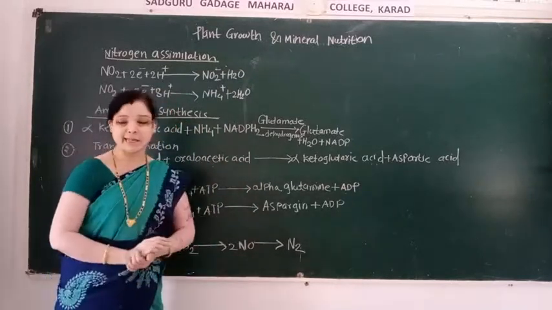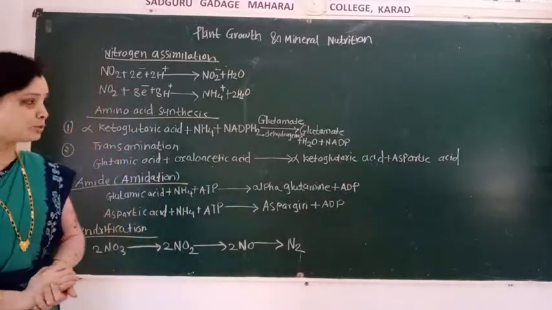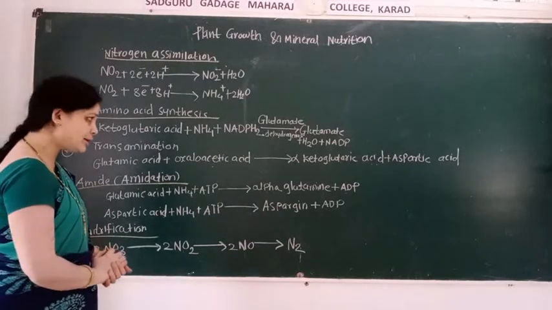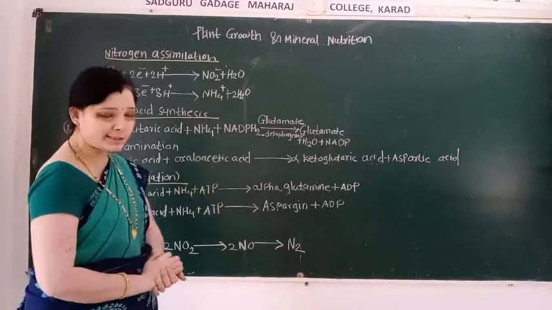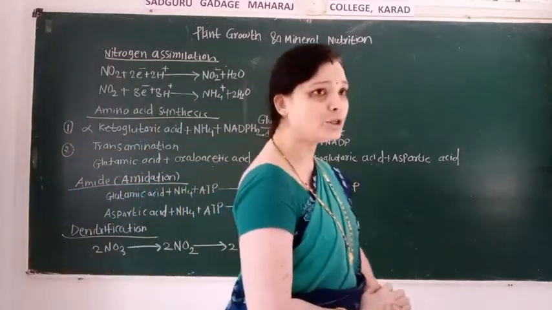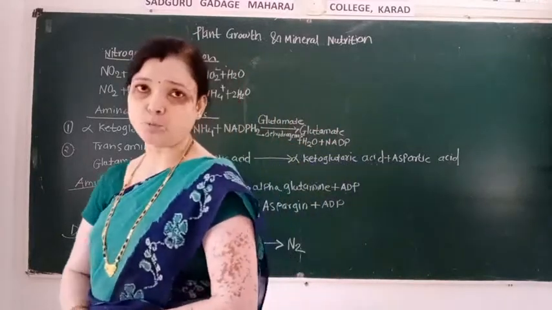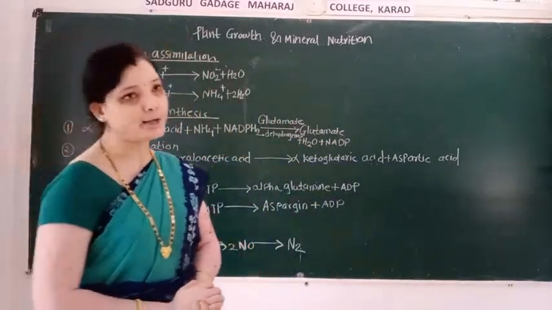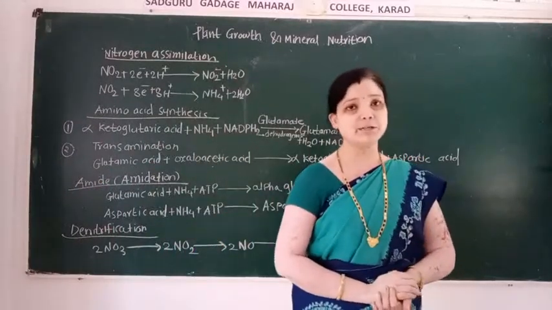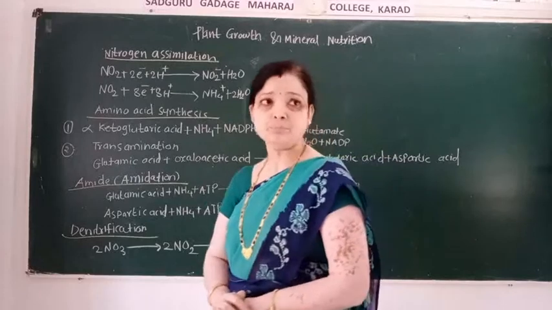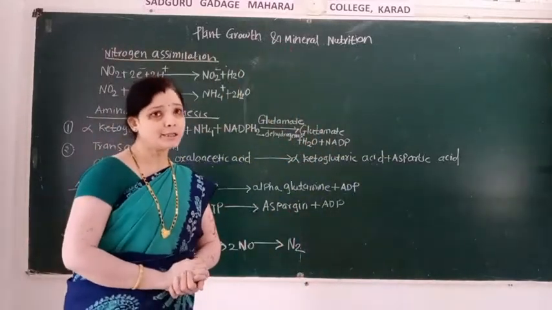water and NADP. Then there is the formation of glutamate. Then formation of water and NADP. Nitrogen assimilation, that is utilization of the nitrogen by the plant body. And from the plant body, the source of nitrogen enters into the food chain, and from the food chain it enters into the animal. And during nitrogen assimilation, ammonia is formed.